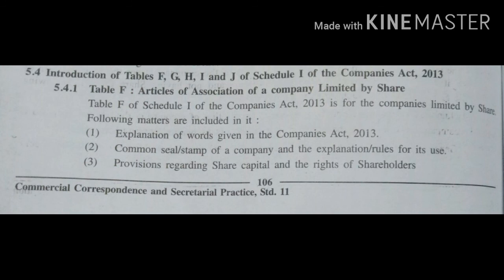The companies have to prepare their Articles of Association considering the details mentioned in the table. So the tables of Schedule I of the Companies Act 2013 mention the details to be presented in the Articles of Association of different companies, and accordingly they have to continue with it.